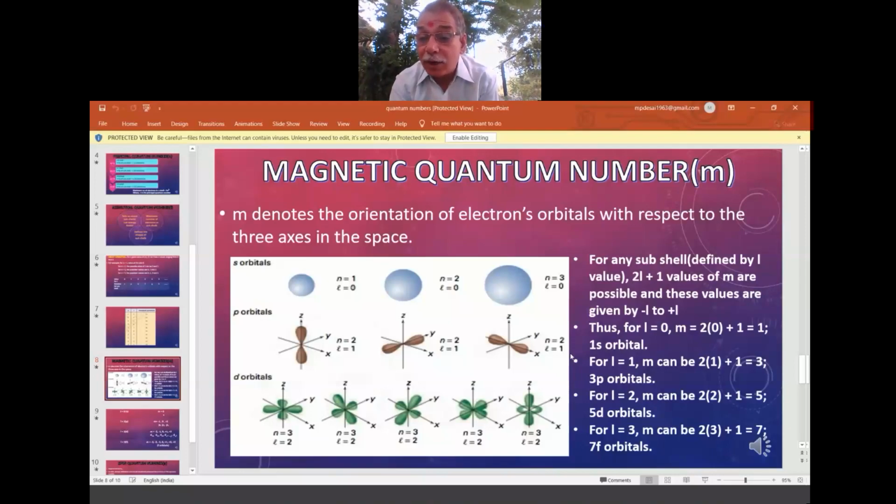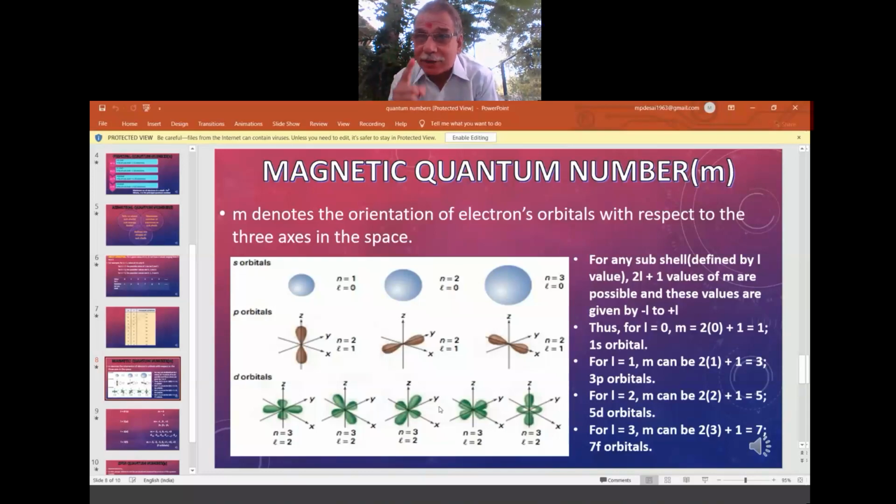Accordingly, for L equal to 2, M can take 2 into L plus 1, that is 2 into 2 is 4 plus 1, 5 orientations. Those orientations are dxy, dyz, dxz, dx square minus y square, and dz square. All these are orientations they have worked out. This is the calculation part, not required for our syllabus. The only thing you have to understand is how many further subshells are there in the SPDF. In the S, none. In the P, 3 are there. In the D, 5 are there. And in the F, 7 are there.